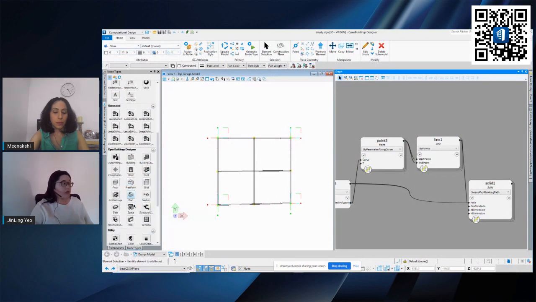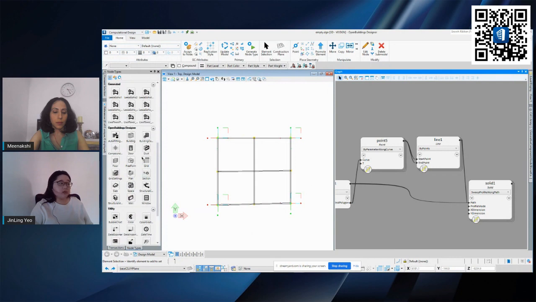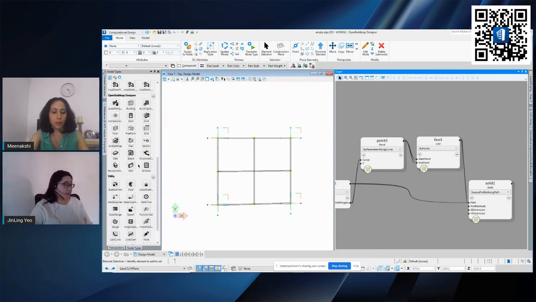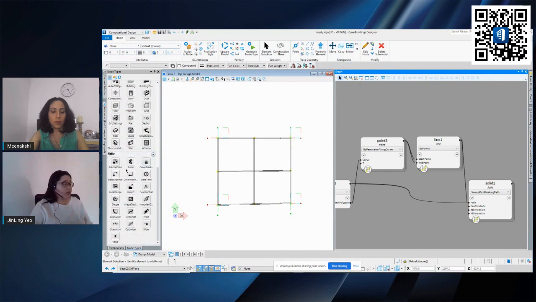Then there is also a category which is open buildings, which are nodes that include things like doors, creating walls, creating some of the plans or structural components. All this is available in our OpenBuildings Designer catalog. Lastly there is utilities, which is things like exporting your file, bringing in data through Excel, or creating notes from here.